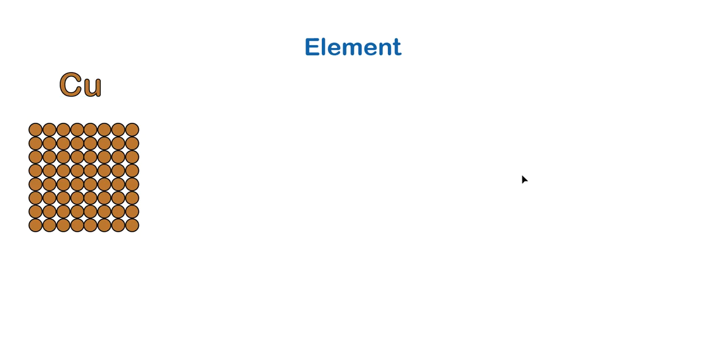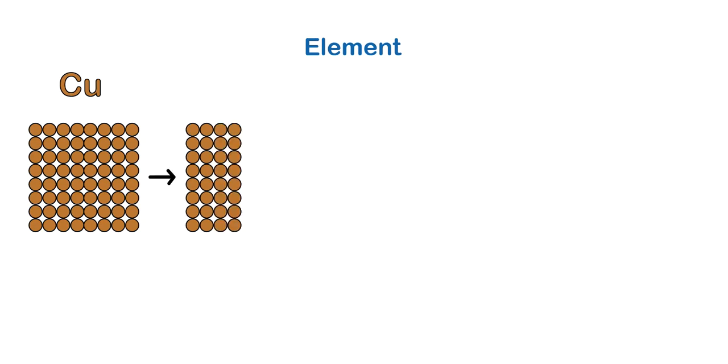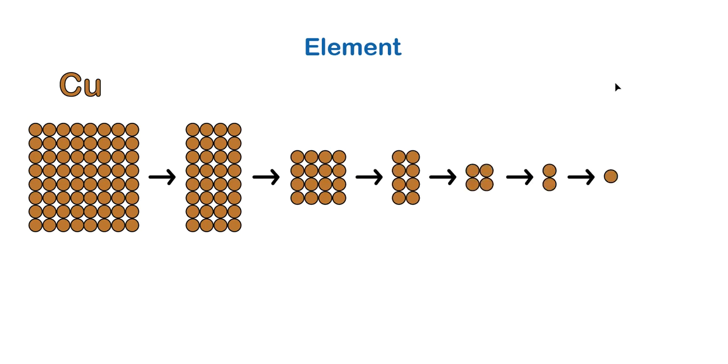So if we take that copper and divide it in half, we still got copper, just half as much. If we take that and divide that in half, everything's still copper. If we continue to divide it in half until we're down to one atom of copper, it is still copper. It still has the same color, the same properties as the original copper. If we take that last piece of copper and divide it in half, then we create nuclear fission, we release energy, and it's no longer copper. So an element is something that can continually be divided down until you get down to the one atom of it, and it's still got the same properties.